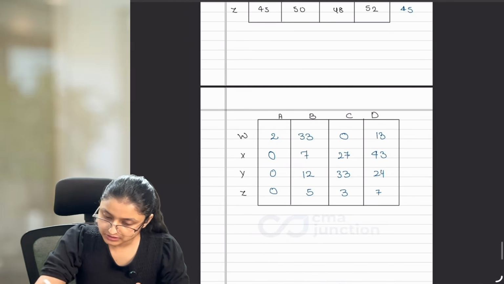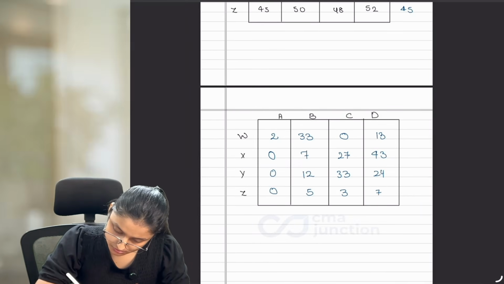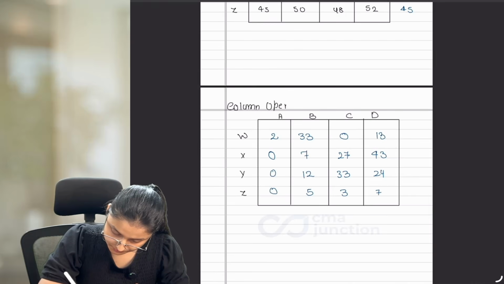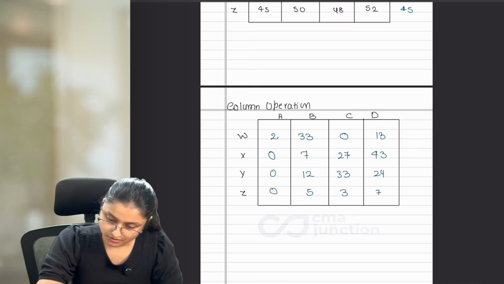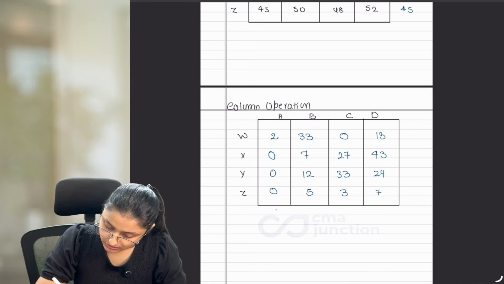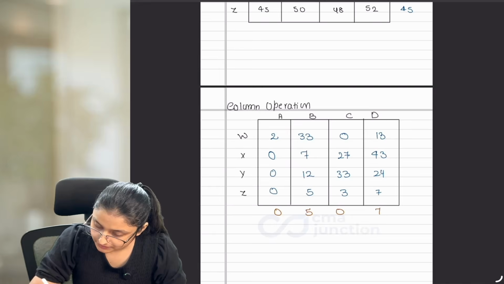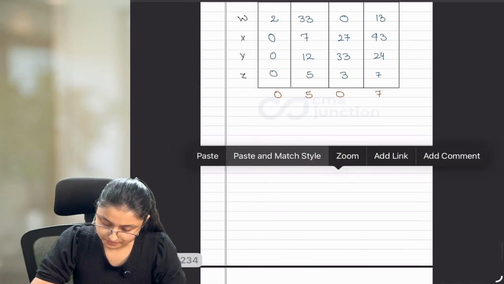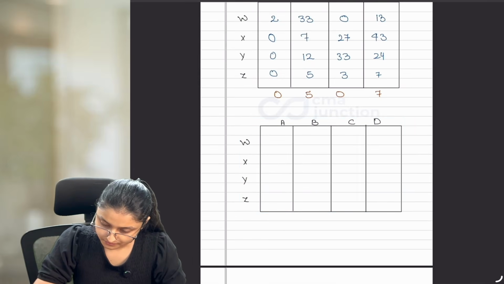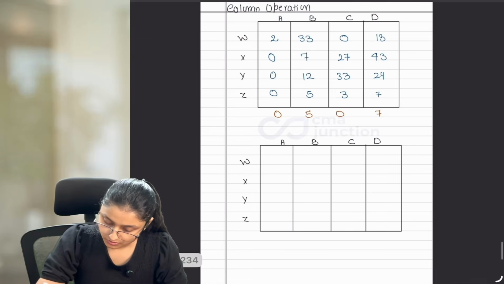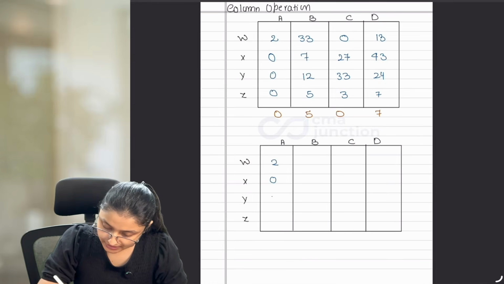Now, after this we can follow column operation. So in column operation, we have to find out the least value in each column. Here we have 0, then we have 5, then we have 0, then we have 7. So for the first column, the values will remain as it is.